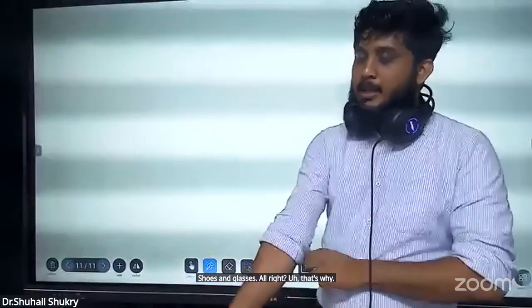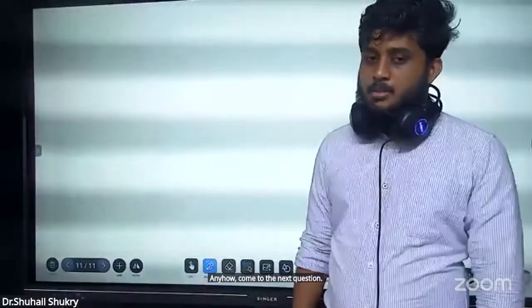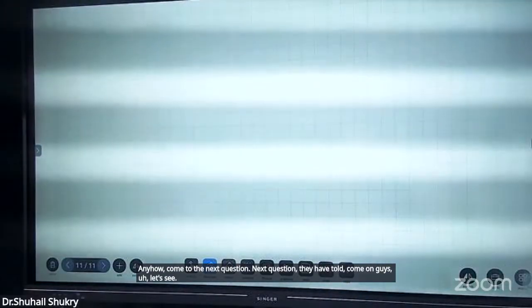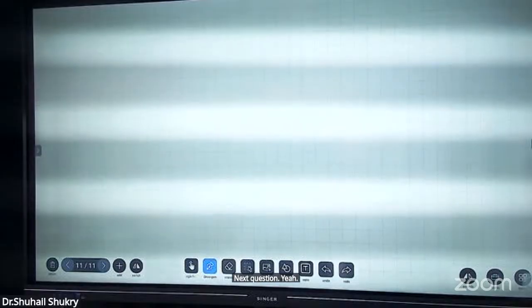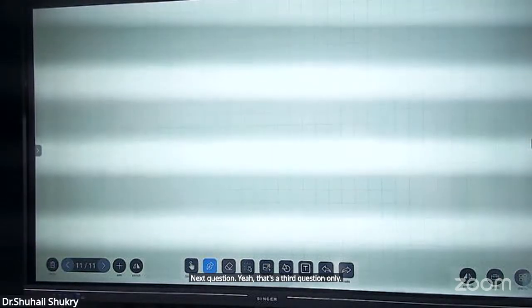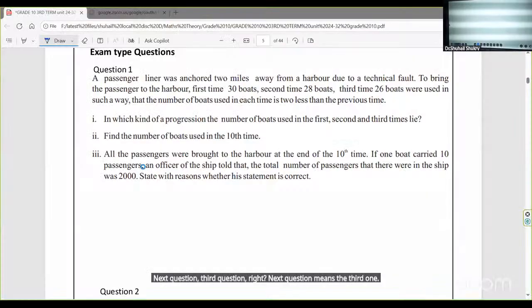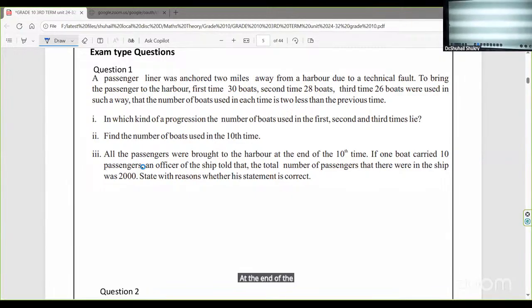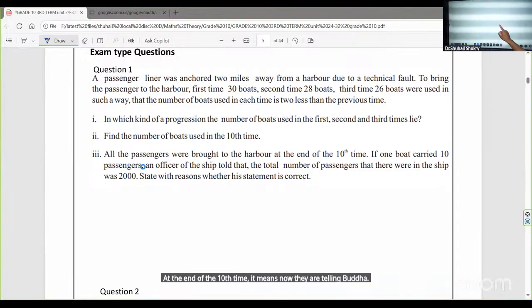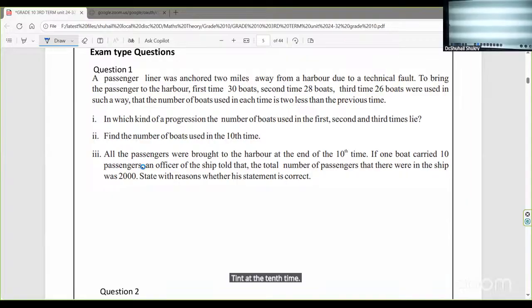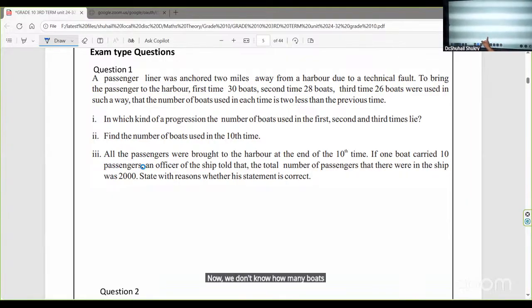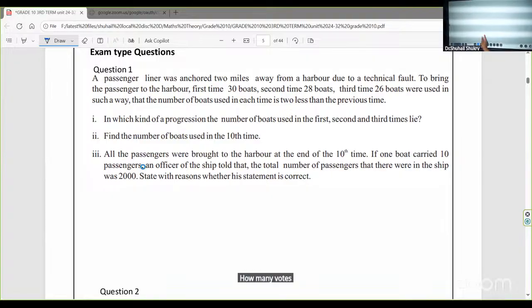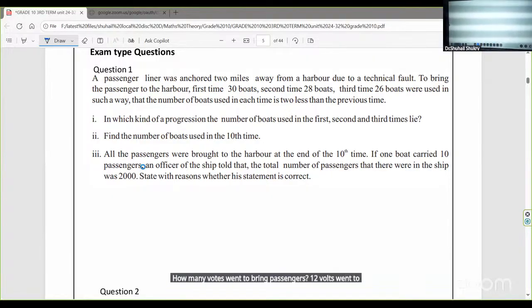That's why. Anyhow, come to the next question. Next question they have told, come on guys, let's see. Yes, that's right, the third question. Next question means the third one. They have said all the passengers were brought to the harbor at the end of the 10th time. It means now they are going for 10 times. Now we know how many boats went at the 10th turn. How many boats went to bring passengers? 12 boats went to bring passengers, right?